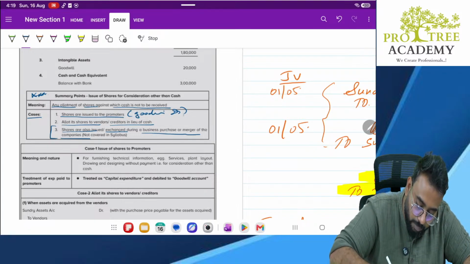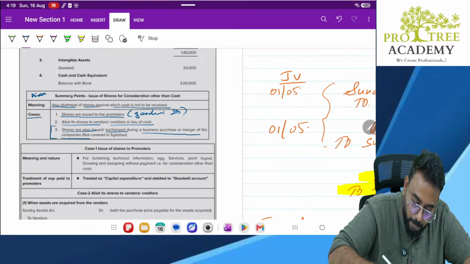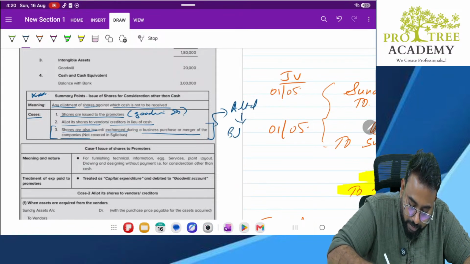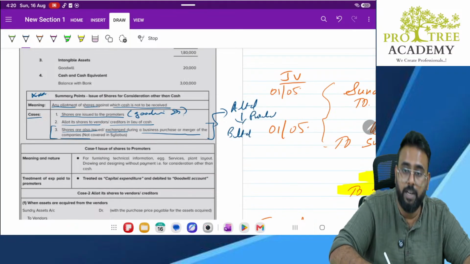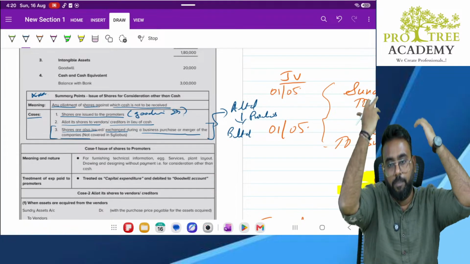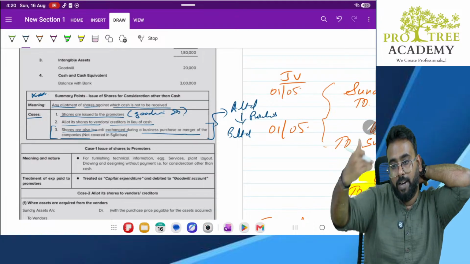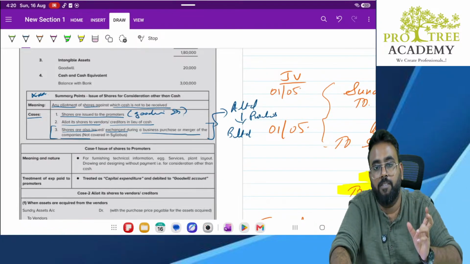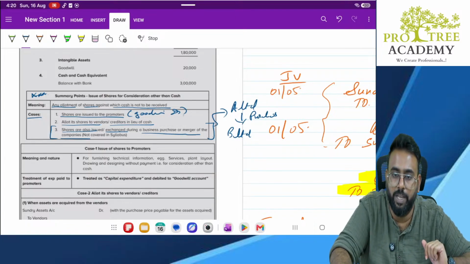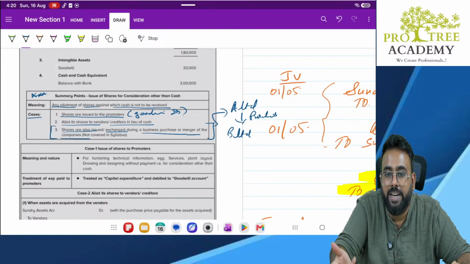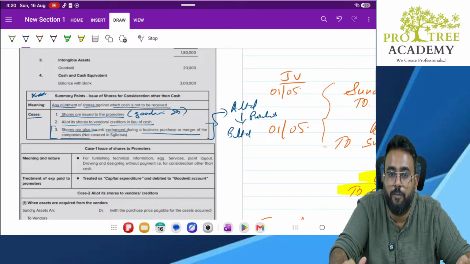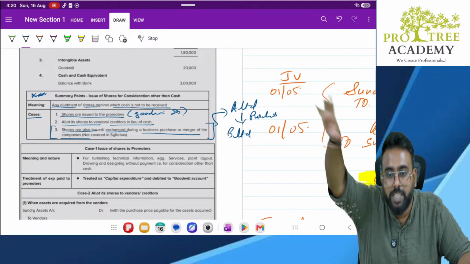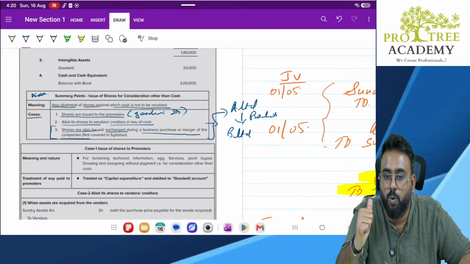This is used when, say, suppose A Limited purchased B Limited. That means A Limited completely acquired B Limited. And for whatever it has acquired, it has to pay money. So instead of paying money, what A Limited does is issue the shares. To whom, sir? To B Limited. No, B Limited is not the owner. Who is the owner of B Limited? The owner of B Limited will be the shareholders.